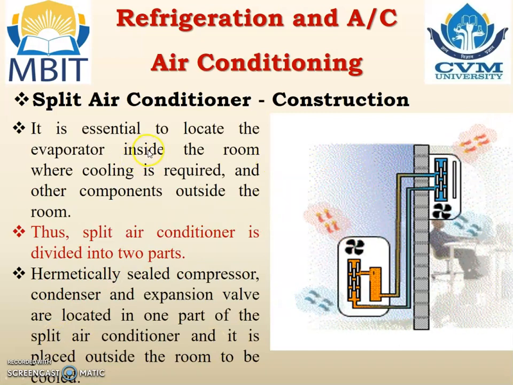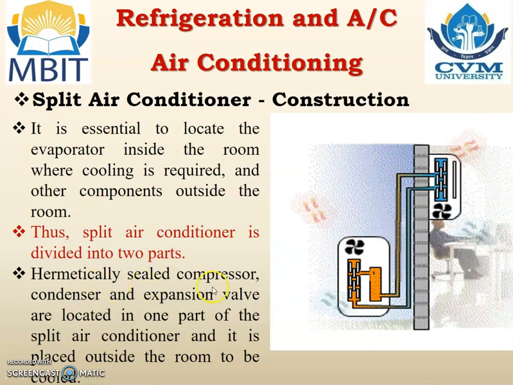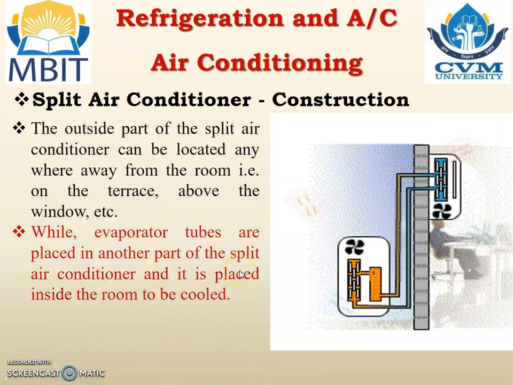Construction. It is essential to locate the evaporator inside the room where cooling is required and other components outside the room. And thus, split AC is divided into 2 portions, 2 parts, 2 units. Hermetically sealed compressor, condenser and expansion valve are located in one unit of the split AC, and it is placed outside the room to be cooled.